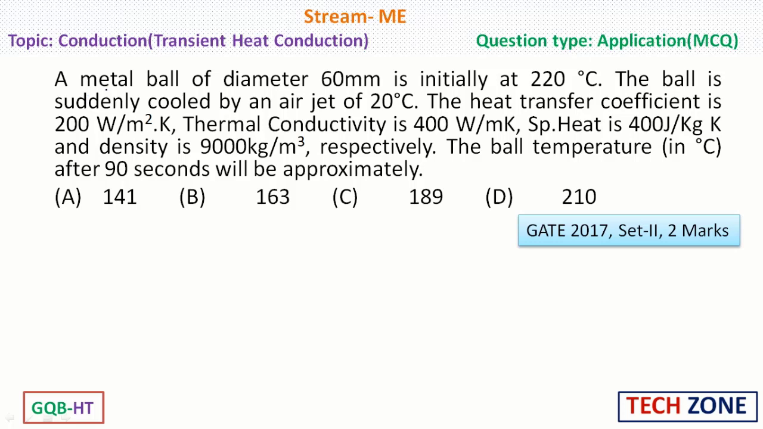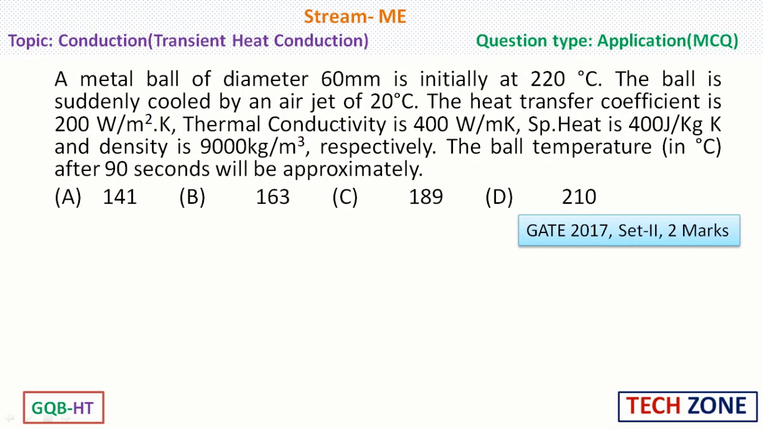Here is the question. A metal ball of diameter 60 mm is initially at 220 degrees centigrade. The ball is suddenly cooled by an air jet of 20 degrees centigrade. The heat transfer coefficient is 200 watt per meter square Kelvin. Thermal conductivity is 400 watt per meter Kelvin. Specific heat is 400 joule per kg Kelvin and density is 9000 kg per meter cube respectively.